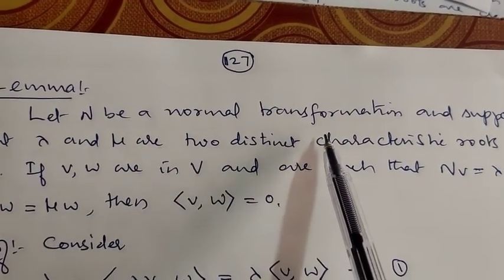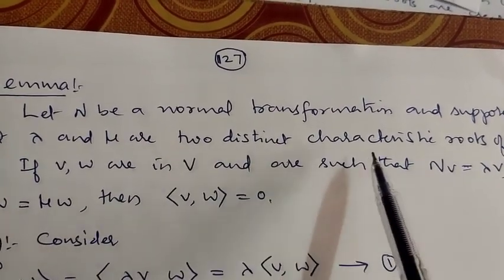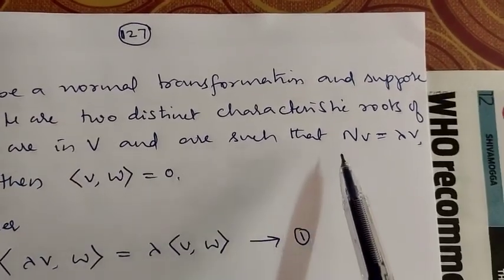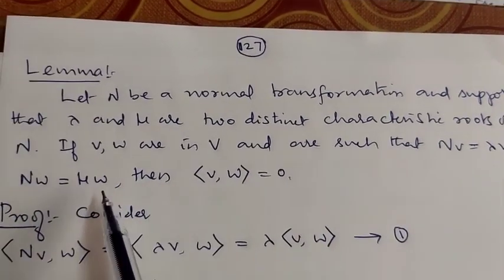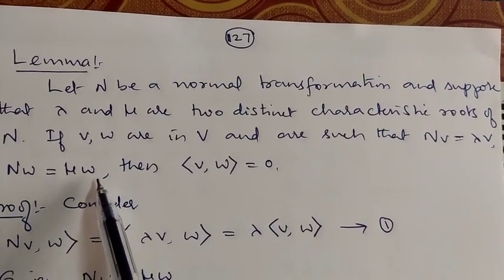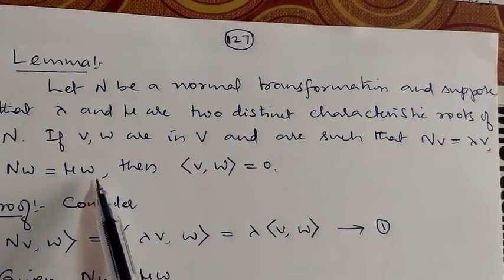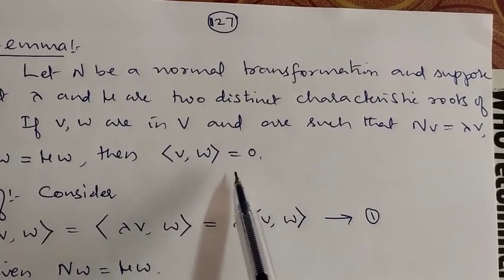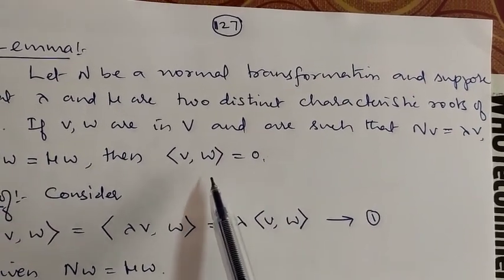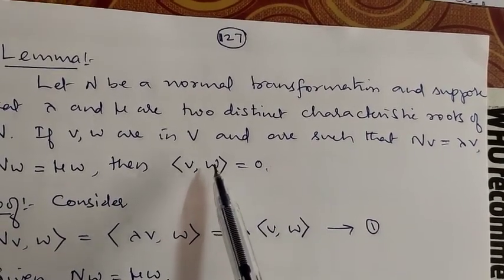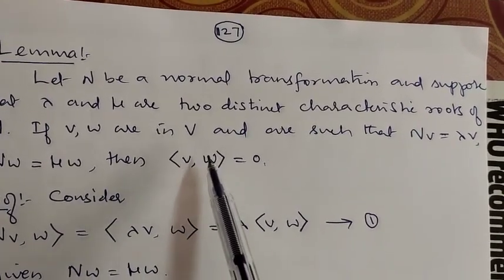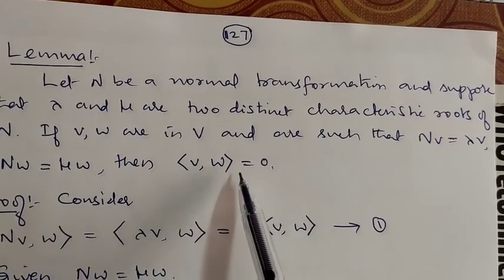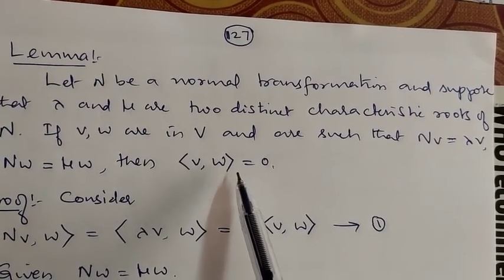If v and w are such that N of v is equal to lambda times v and N of w is equal to mu times w, meaning v and w are eigenvectors corresponding to the eigenvalues lambda and mu, then these eigenvectors are orthogonal. In other words, the eigenspaces generated by these eigenvectors are orthogonal.